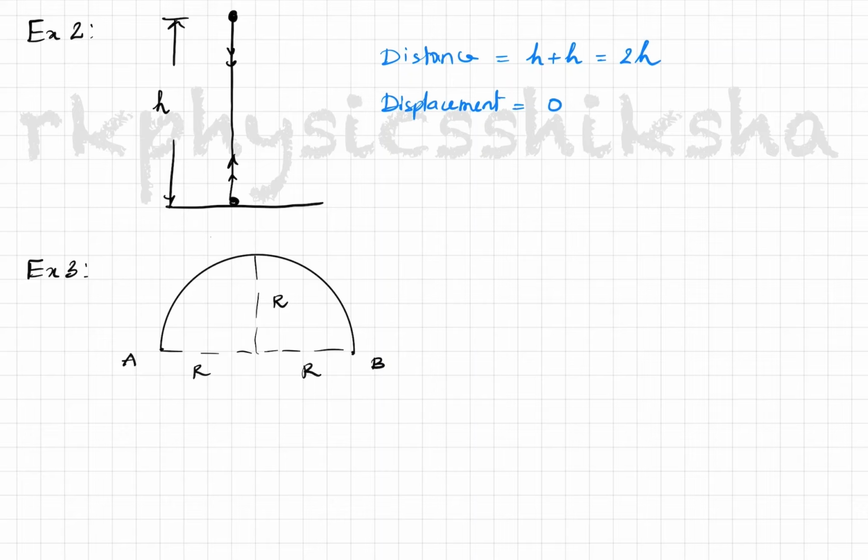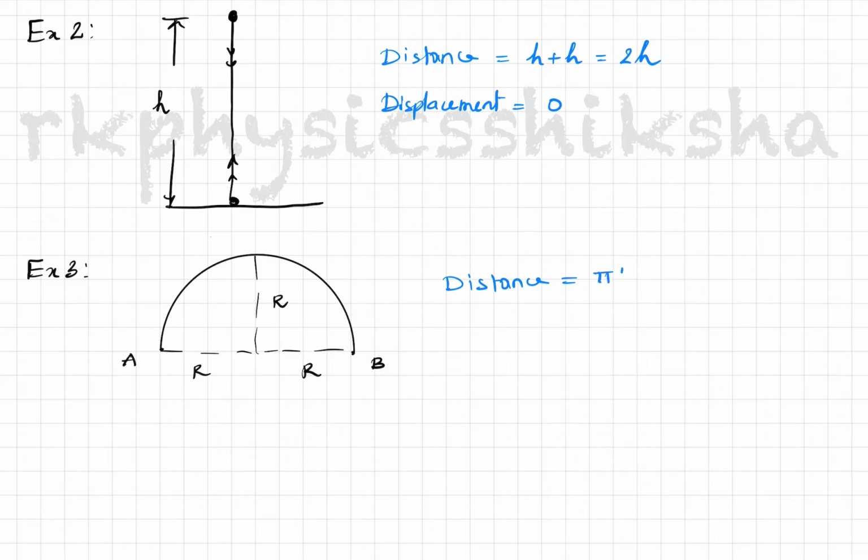Now in this case, what is the displacement and what is the distance? The distance traveled by the particle will be equal to the length of this path, this portion. The circumference of the circle is 2 pi r, my mistake, and here it is half of it.